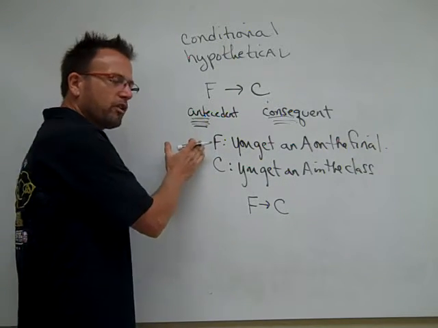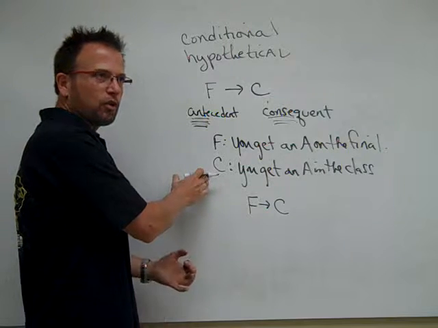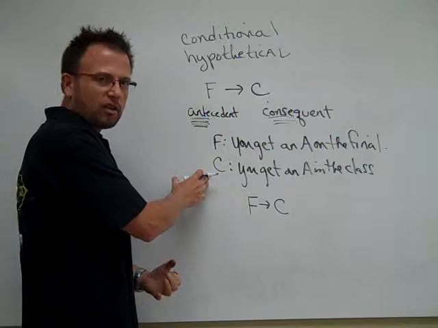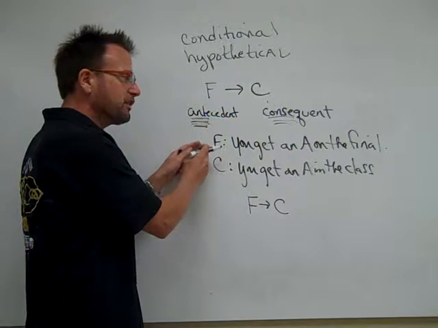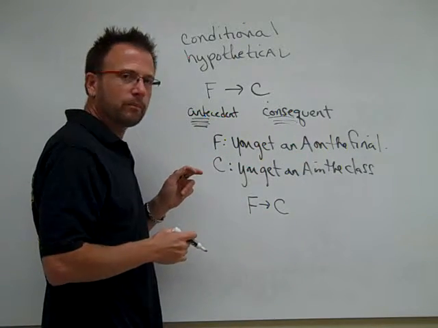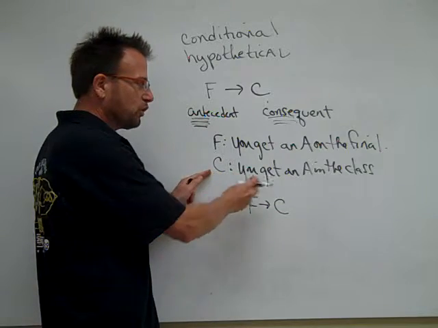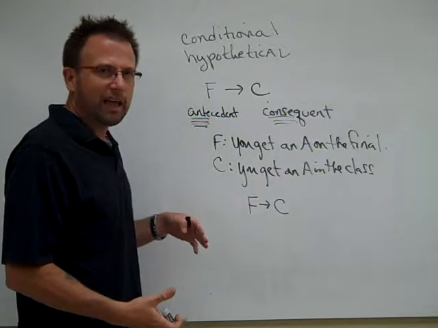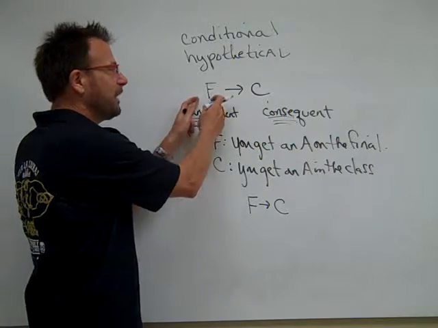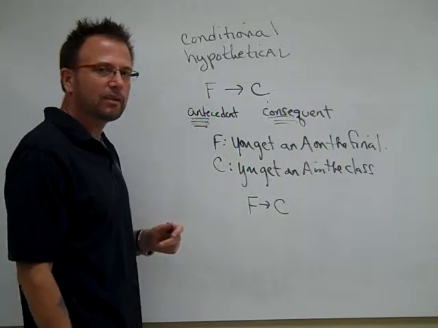Now, we're going to give an example here to uncover the truth value, what the conditions are that would make a conditional statement true or false. I'm going to let F stand for you get an A in the final. And I'm going to let C stand for you get an A in the class. And let's say that I assert, this is a lie, but let's say I assert that if you get an A in the final, then you'll get an A in the class.